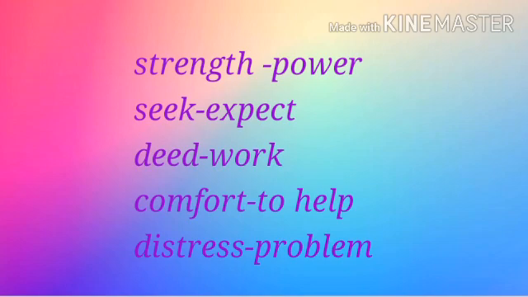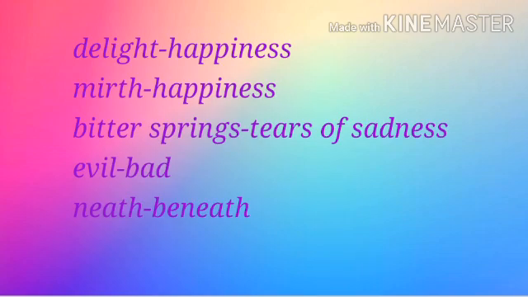It means mirth that has no bitter springs, means my happiness should not have the base of bitter springs. Someone's sadness should not be the base of my happiness. This is the exact meaning of this line, that someone's sadness, someone's sorrow, someone's remorse should not be the base of my happiness. I should be happy for myself. I should not be happy because someone is sad. So this thing should not be there.